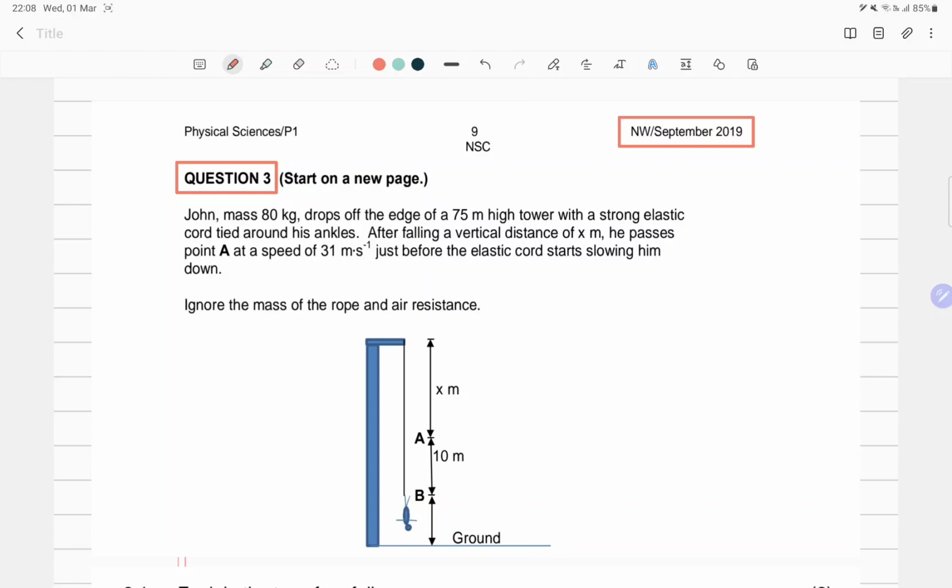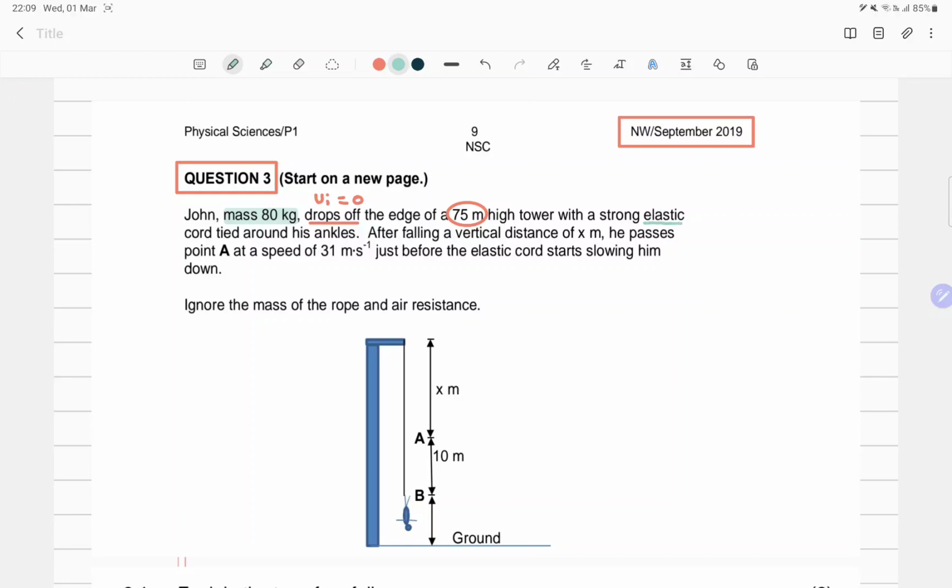It says John, of mass 80 kg, drops off. If he drops off, what does that mean? It means his initial velocity is 0. He drops off the edge of a 75 meter high tower with a strong elastic cord.